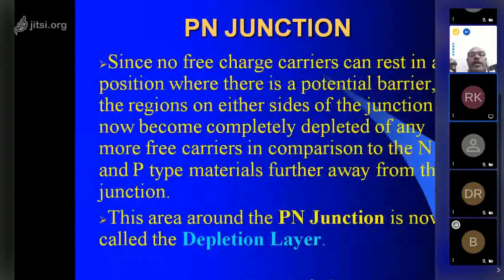Since no free charge carriers can rest in a position where there is a potential barrier, the regions on either side of the junction are now completely emptied of any free carriers, in comparison to the n and p-type materials further away from the junction. The area around the p-n junction is now called the depletion layer.